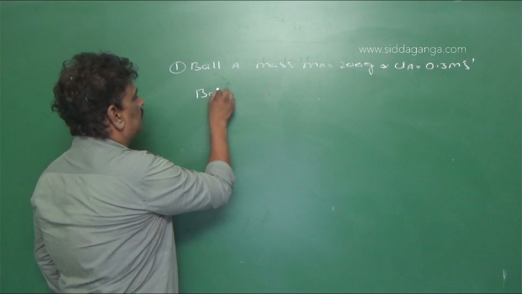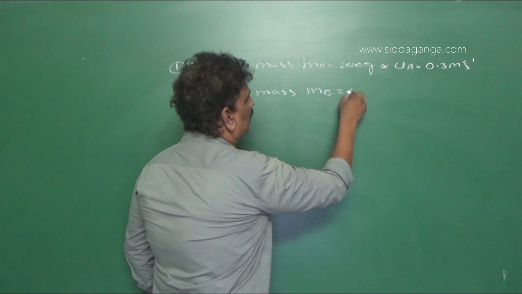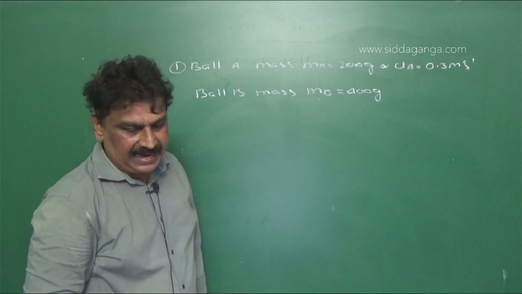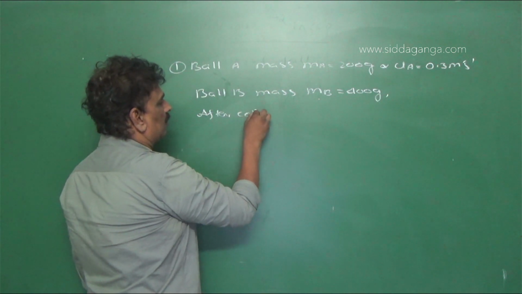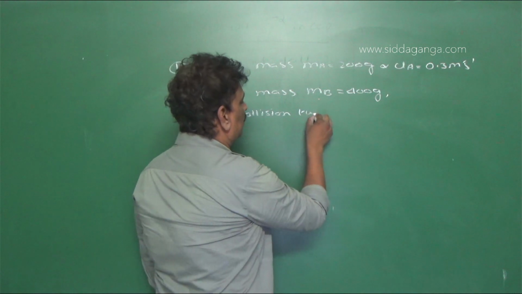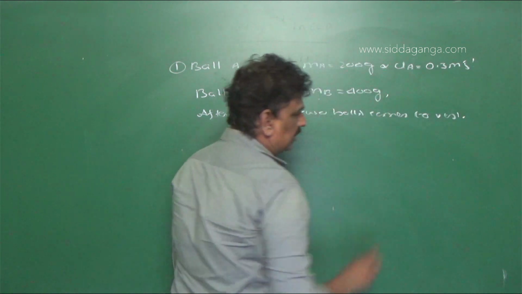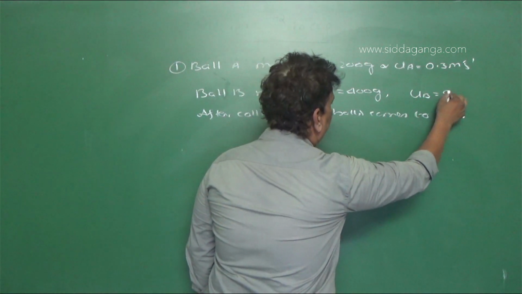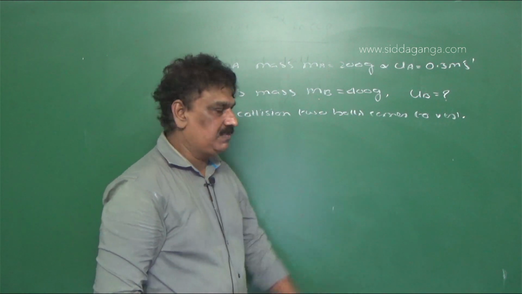Another ball B having mass say MB is equal to 400 gram. So the two bodies collide with each other. Now, after collision, the two balls come to rest. The condition is given. Then we need to find what is the value of UB. So what should be the value of velocity of ball B so that after collision they become 0.